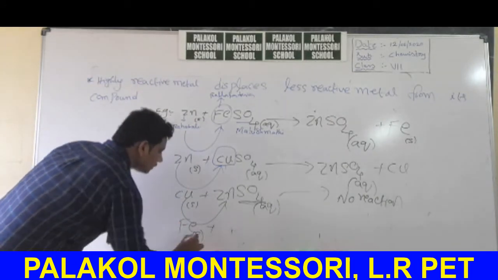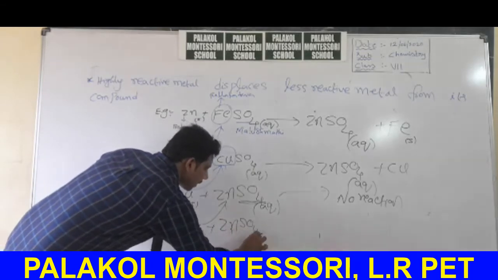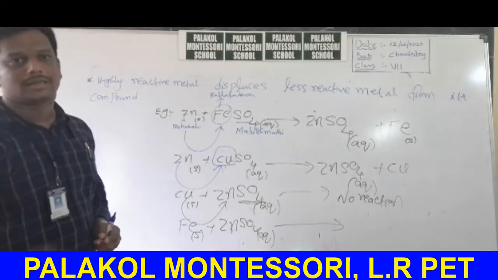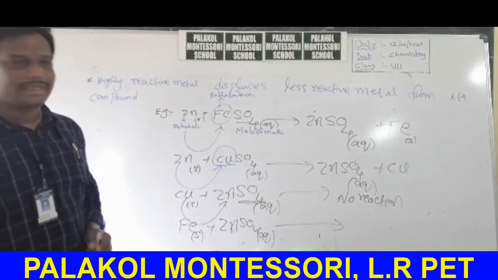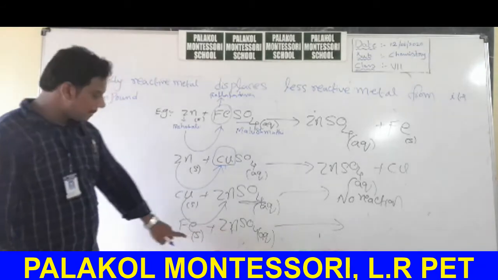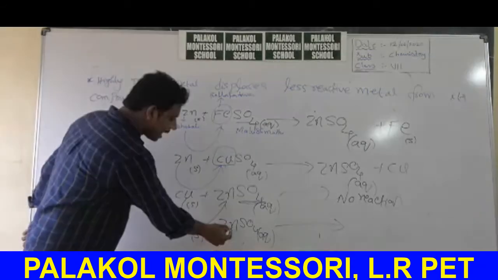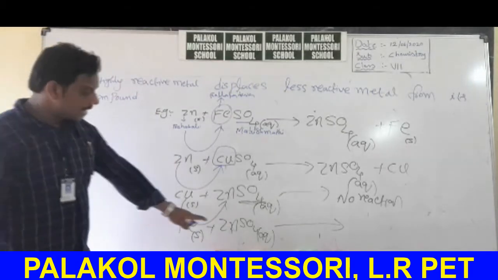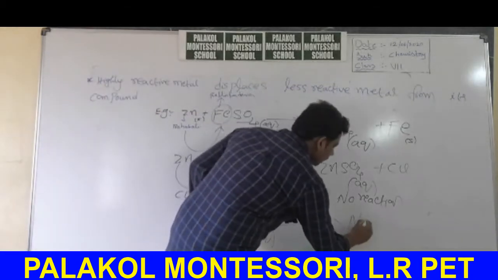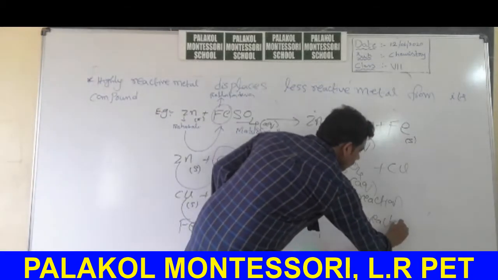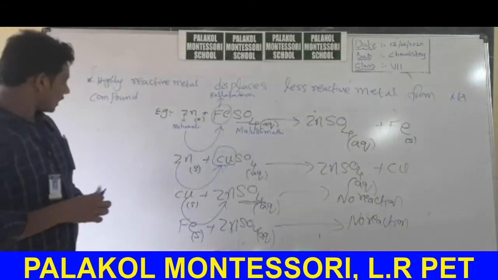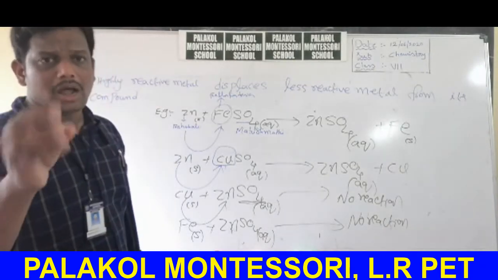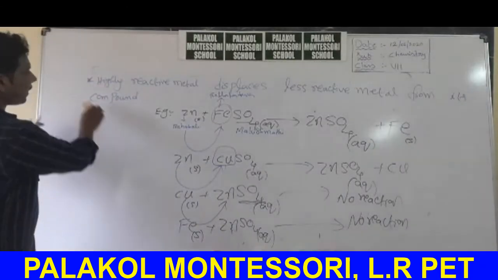Finally, another equation: iron plus zinc sulfate aqueous. Can Ballaladeva displace Bahubali from Mahishmati? There is no chance because Bahubali is more powerful than Ballaladeva. Like that, zinc is highly reactive when compared with iron. So there is no chance of displacement of zinc by iron. So again, no reaction. How can we decide whether the reaction takes place or not? I will explain within 1 minute.